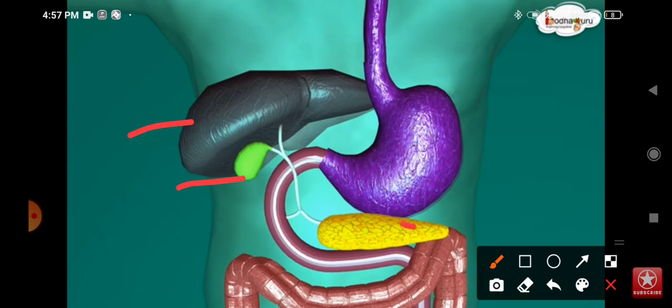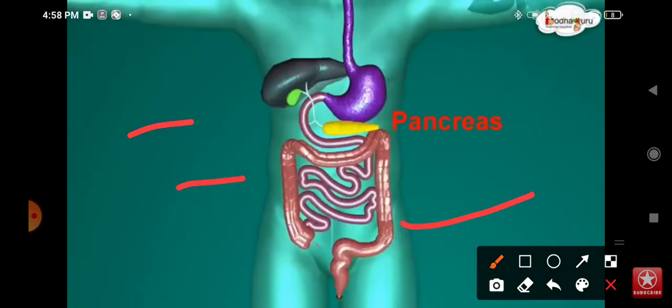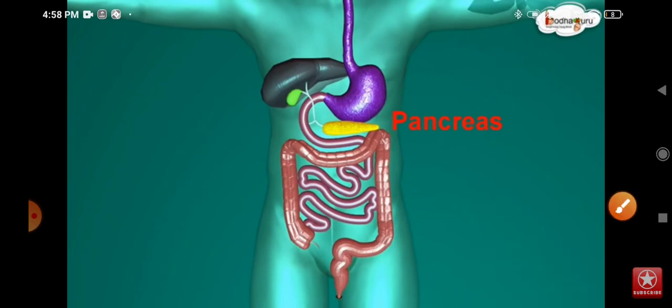And here is the pancreas. This yellow organ is the pancreas, which secretes the pancreatic juice, which helps in the breakdown of carbohydrates, proteins, and fats, while bile juice helps in the breaking down of fats only.